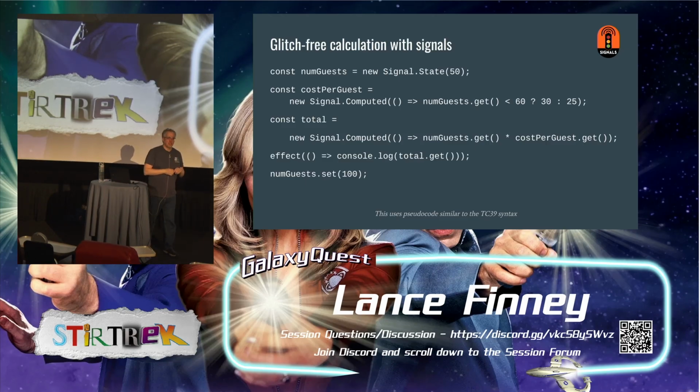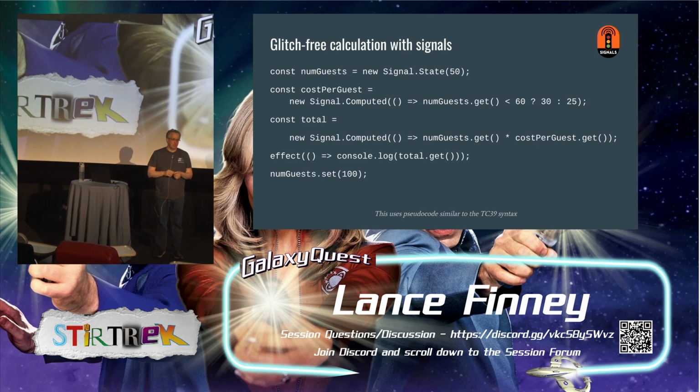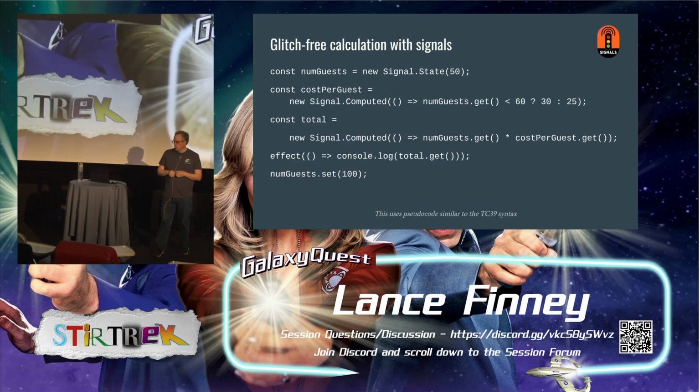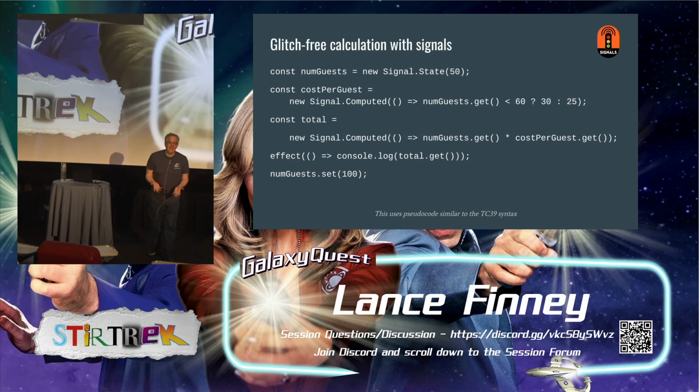But now we change the number of guests to 100. And this is where things get interesting. Signals use an approach called push dirtiness pull value. So when we change the value of num guests, it says, all right, num guests, you have a new value and you're dirty. So num guests broadcasts, anything that pays attention to me, you're dirty too. So now cost per guest is dirty and total is dirty. And total will now tell effect, I'm dirty. And effect will say, I need to know your new value, calculate it. So we've pushed dirtiness down to something that wants to show the value, and now we're going to calculate the value up.